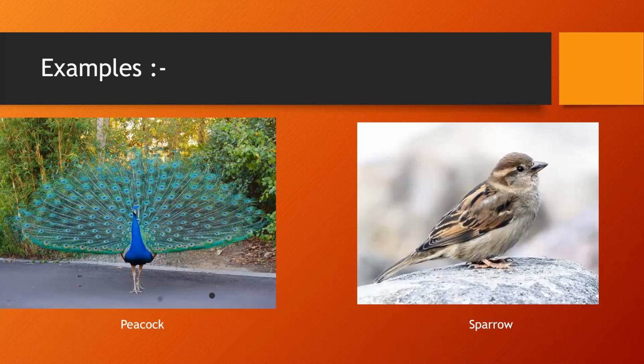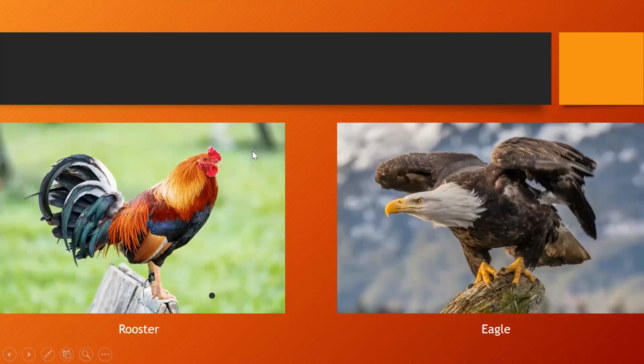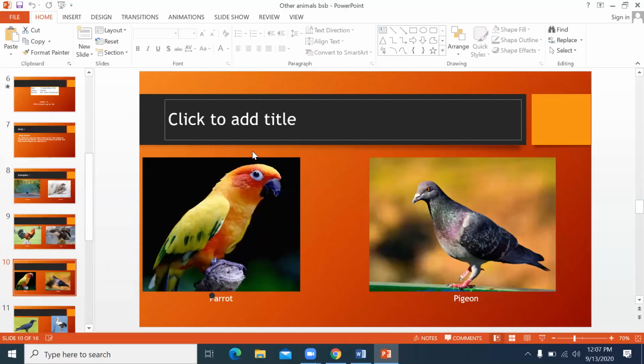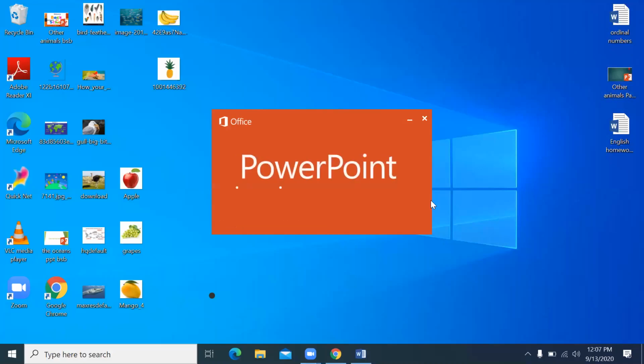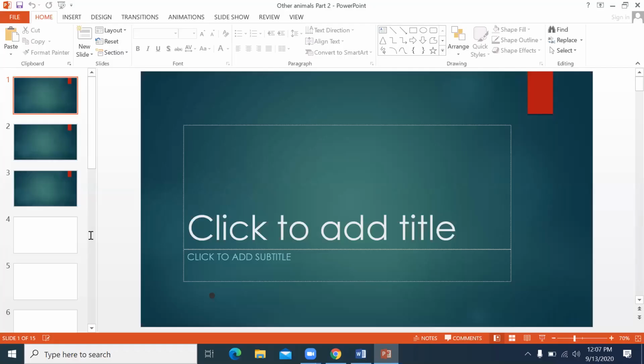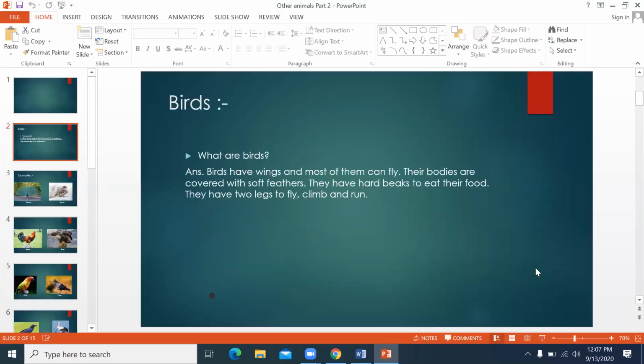What is the difference? Mahmoud, can you tell me the answer? Samia, can you give me the answer? What is the difference in these two pictures? Anybody else? Peacock feather is very big. Very good. I think Mona gave me the answer. Not only the feather, yes. Peacock is a large bird and sparrow is a small bird.